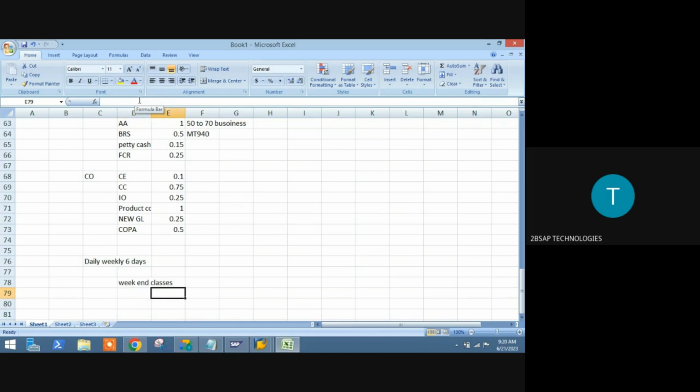When I'm taking weekend classes, per day minimum 3 to 4 hours will be there. Each day. So if I'm taking 2 weekend days, Saturday and Sunday, that means almost an extra 1 week of classes we have taken up. That is the way we are able to achieve it within 6 months. If I'm not taking weekend classes, then it is very difficult for me to achieve within 6 months. So I'm requesting on day one itself, weekend classes will be available, and I need your support on that point.